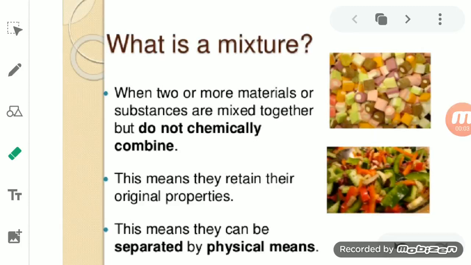Hello students. In the previous classes we have studied the difference between a compound, a mixture and an element on the basis of their different properties, including the Tyndall effect and Brownian movement, as well as their particle size, which is responsible for these effects.